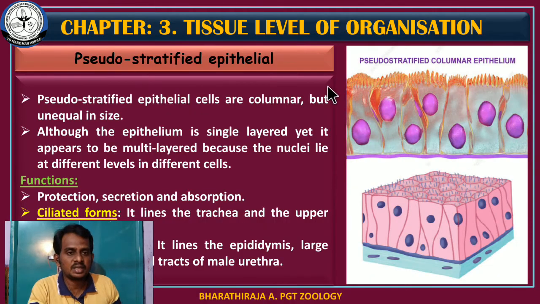Okay, see the picture of pseudo-stratified epithelial cells. See, the nucleus is located at the base of the cell. In some cells, the nucleus is located at the apical region of the cell. Due to the different locations, these cells look like a multi-layer, but naturally it is a single layer of cells. This picture is given in the textbook. If the question is asked as a 5-mark or 3-mark question, you have to draw this diagram, an easy diagram. This is a ciliated form of pseudo-stratified epithelial cells.